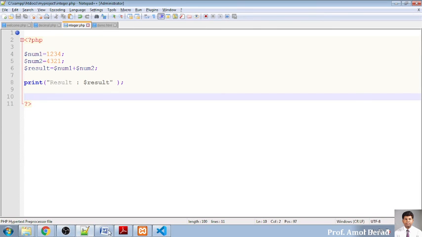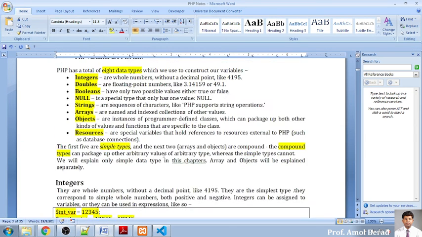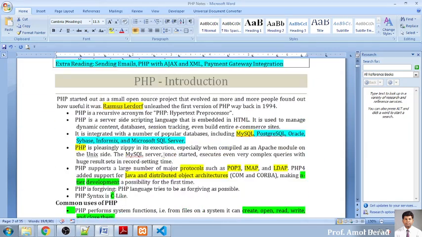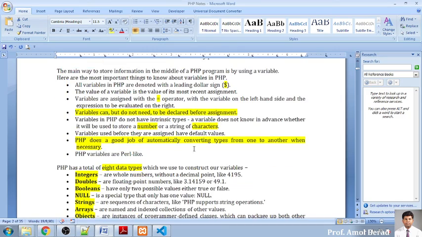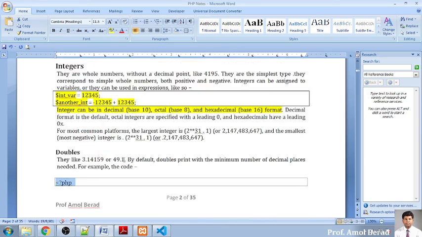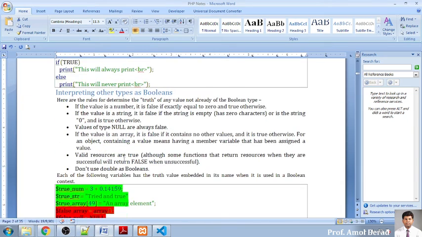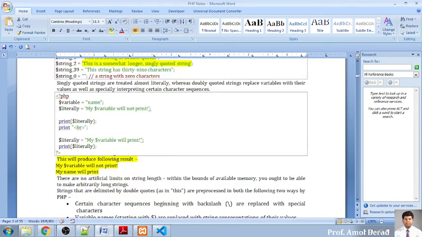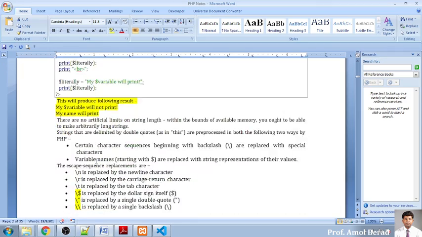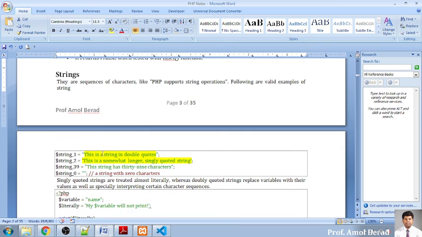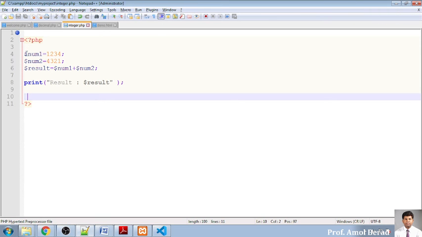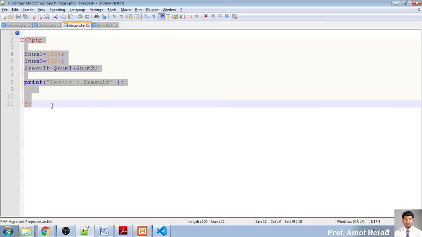Now with integers I say every time that whenever you want to declare any variable, some wrong things are often done. So I want to highlight the things you should not do when declaring a variable. Okay, that will be considered as a constant. So don't use underscore and all those things in the initial stage.